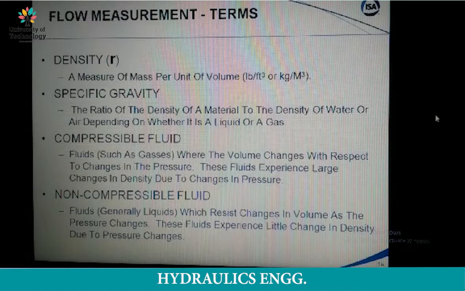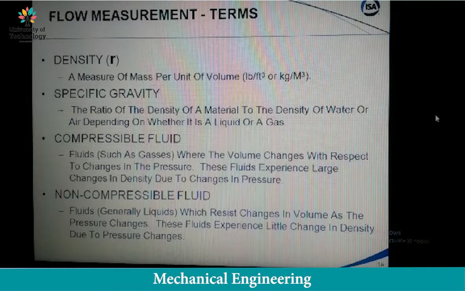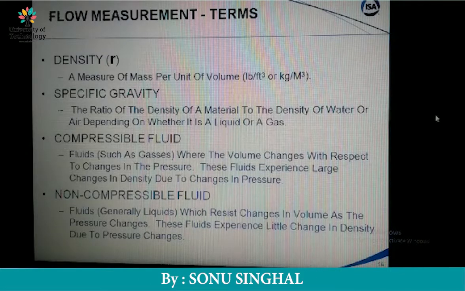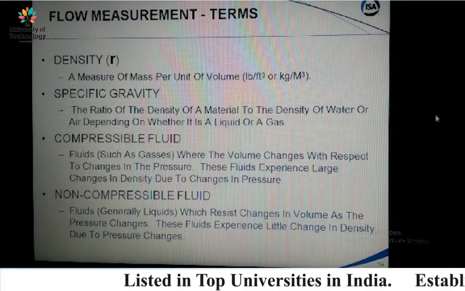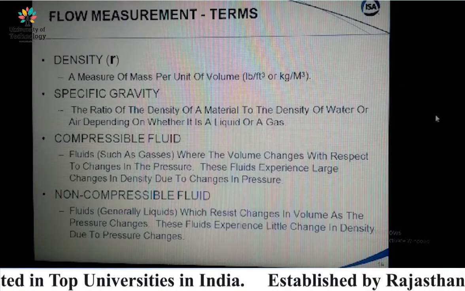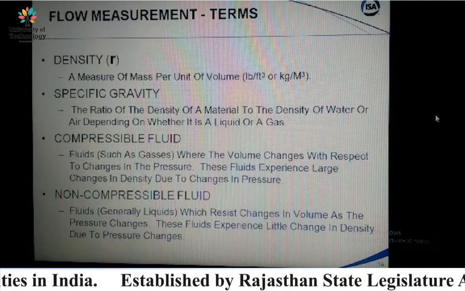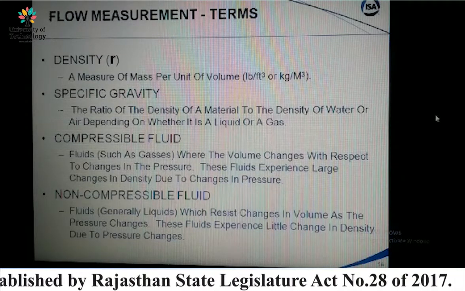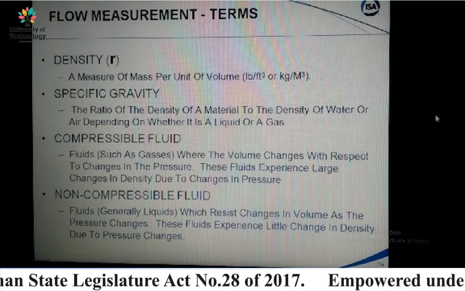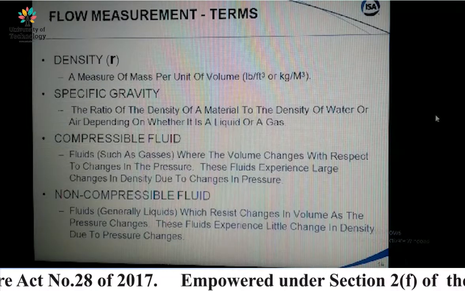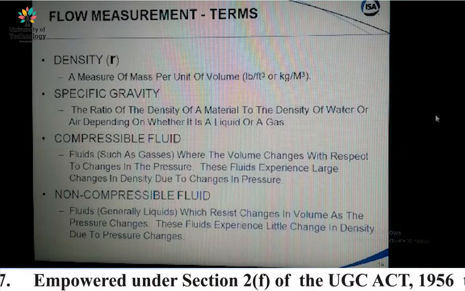The topic is flow measurement terms. Now in this topic we will study all the measurement units related to flow, right? The first unit is density. Density means a measure of mass per unit of volume, that is called density, right? And the unit of density is kg per meter cube.